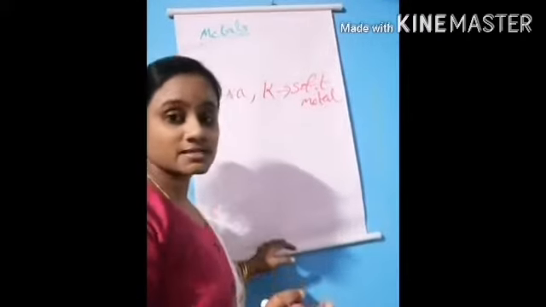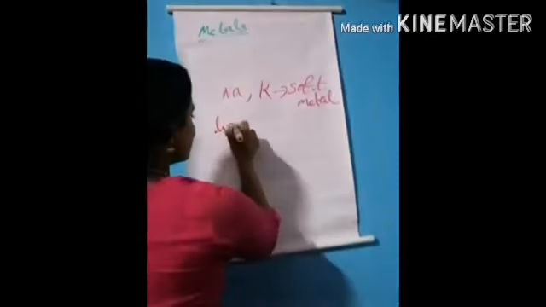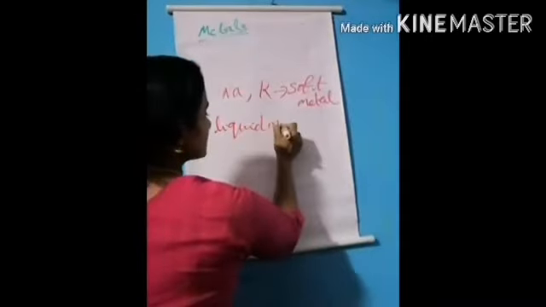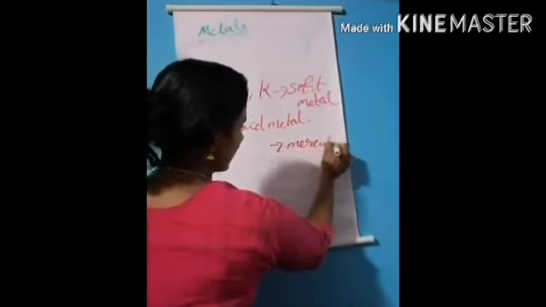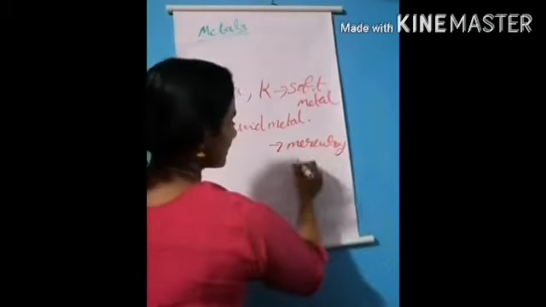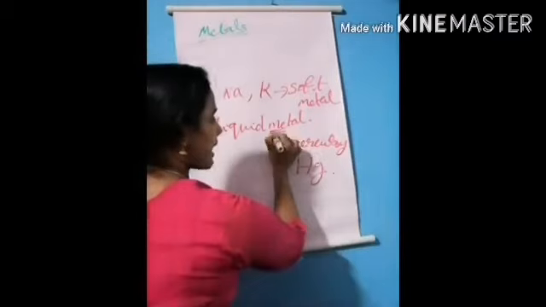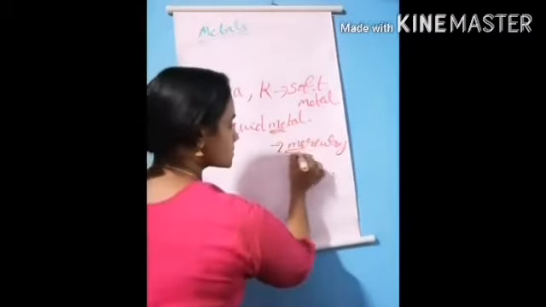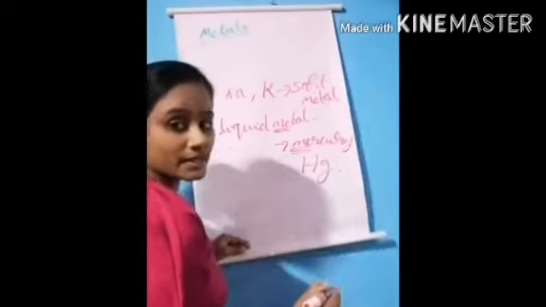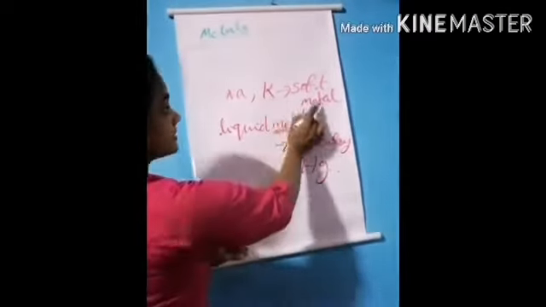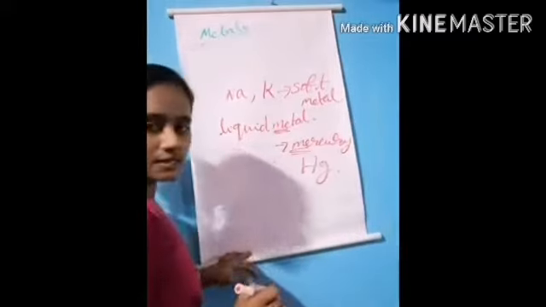And one exception is the liquid metal. Liquid metal is mercury, that is Hg. Soft metals are sodium and potassium. Liquid metal is mercury. Clear?